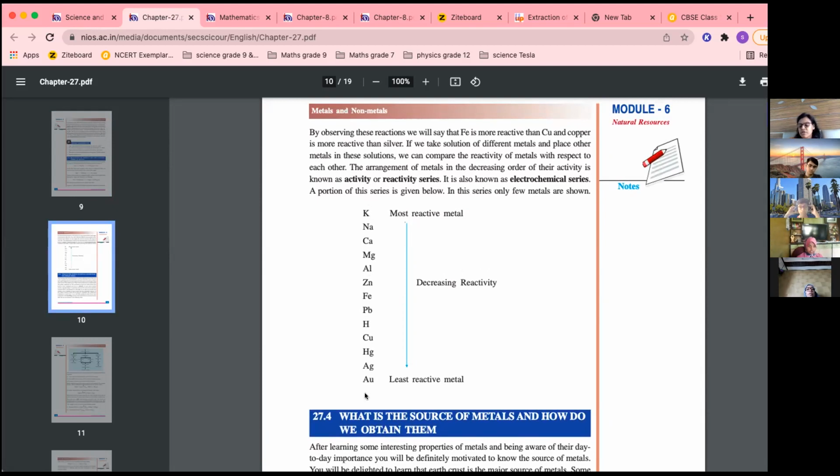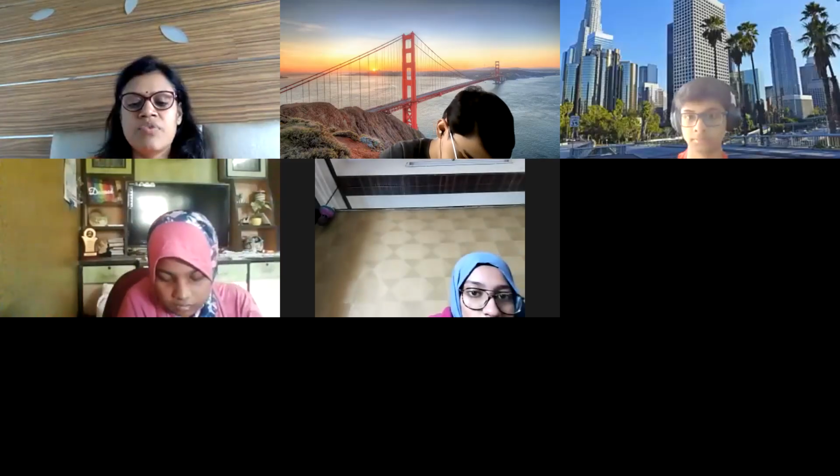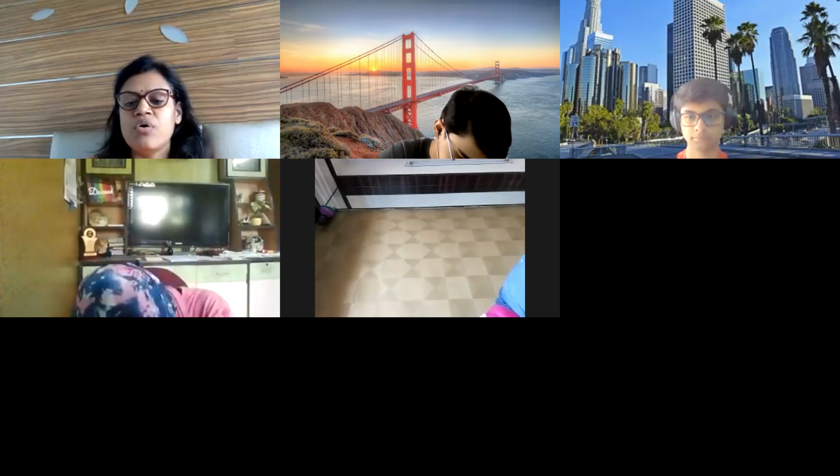You have already written it also, but still write down, or I'll show you. I'll write it on the whiteboard, and I'll give you a trick also to learn it. Metal reactivity series. If you can remember without the trick, it is okay, it is good. But if you are not able to learn it, you can use this trick.